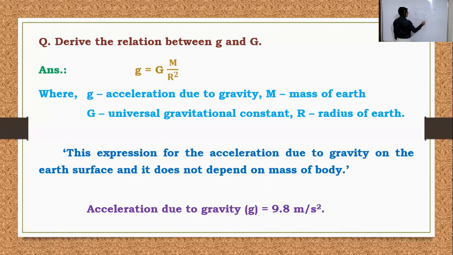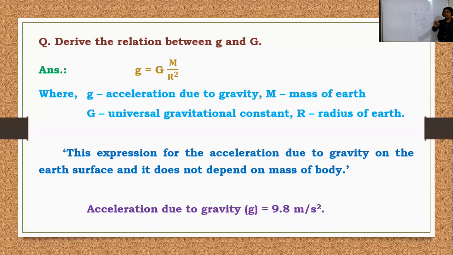If m gets cancelled, small m is cancelled, and g is equal to GM divided by r square. So this is the relation between the small g and capital G. Here g is the acceleration due to gravity, M is the mass of the Earth, capital G is the universal gravitation constant, r is the radius of Earth. This equation shows that acceleration due to gravity on the Earth's surface does not depend upon the mass of the body. Means this acceleration due to gravity, small g, does not depend upon mass of the body.